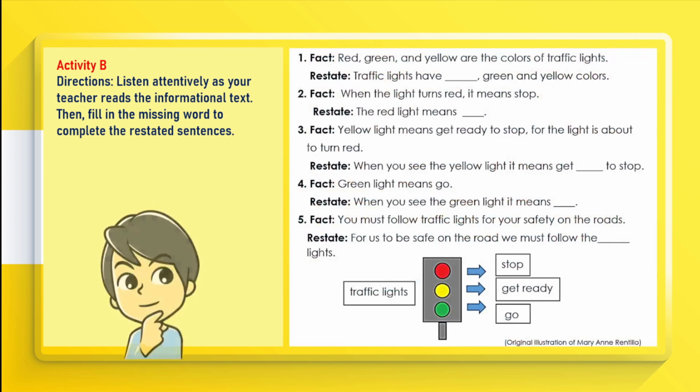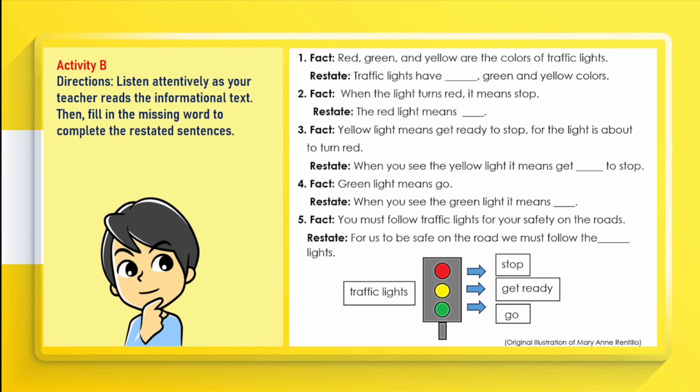1. Fact: red, green, and yellow are the colors of traffic lights. Restate: traffic lights have blank, green and yellow colors. 2. Fact: when the light turns red, it means stop. Restate: the red light means blank.